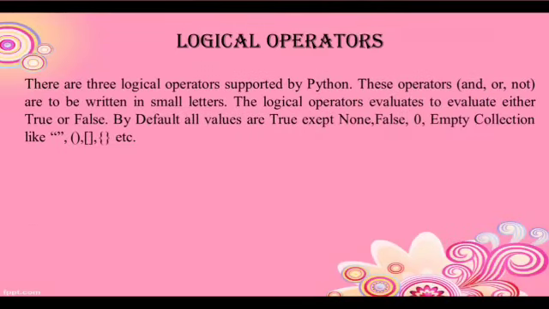Logical operators. There are 3 logical operators supported by Python. These operators, and, or, not, are to be written in small letters. The logical operators evaluate to either true or false. By default, all values are true except None, False, zero, and empty collections. All values represent true except None. None represents false. False is also false. Zero represents false. An empty collection also represents false.